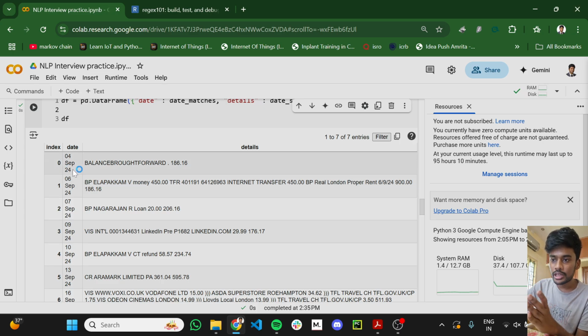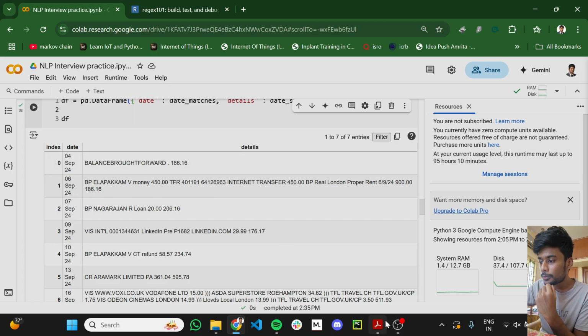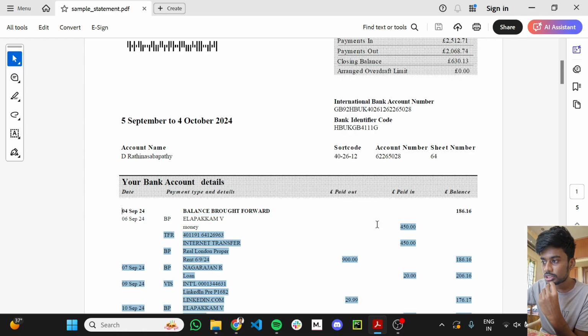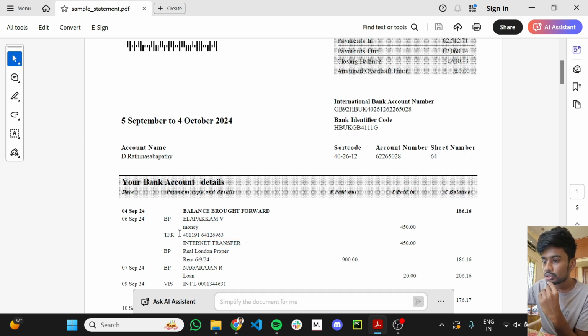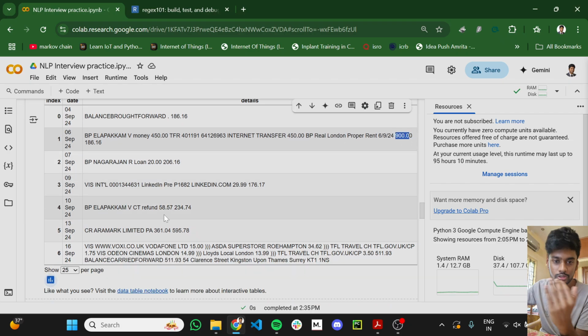Now for each day, for 4th September I have this one: balance brought forward. This is my current balance for that particular page, and that's in the first line. The second line is this one. All this 450, 450 and 900 is stored in this particular thing. You can see 450, 450 and 900 and so on and so forth.